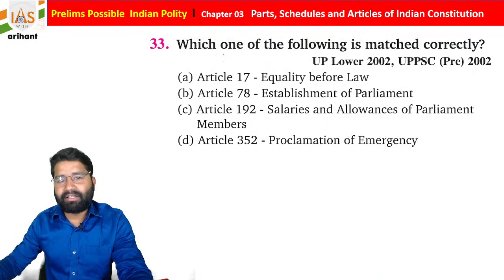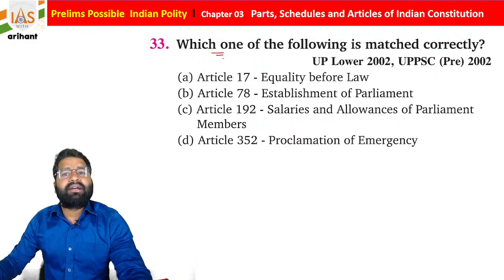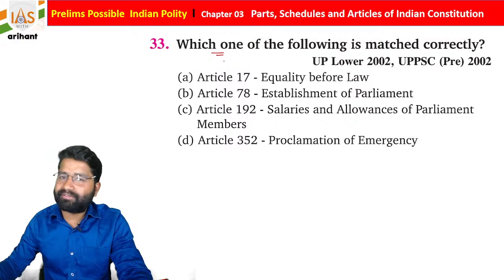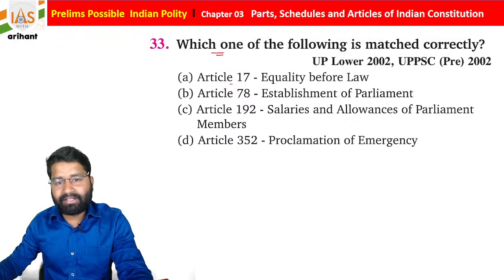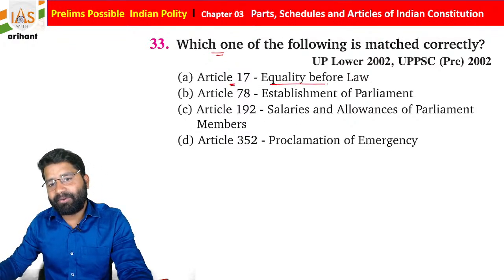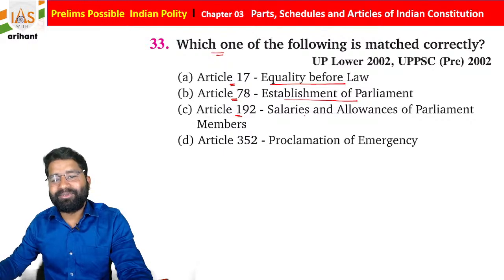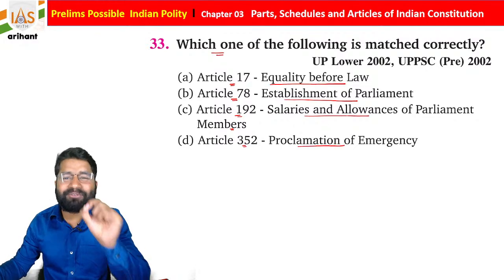Okay everyone, now you have to choose the right match. And this question was in UP Lower as well as UPPSC. So Article 17, equality before law. Article 78, establishment of Parliament. Article 192, salary and allowance of Parliament member. Article 352, proclamation of emergency. So you have to choose the right one.